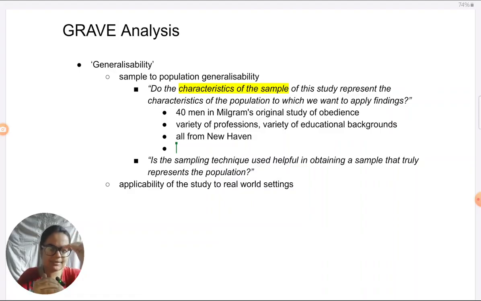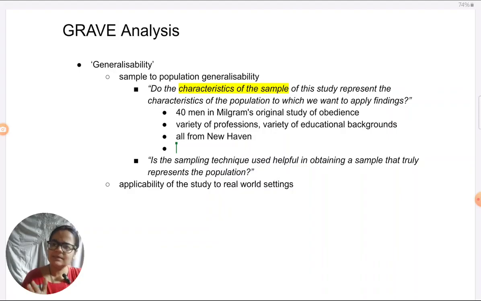So considering that he wants to generalize findings to everybody in the world, do you think now that this sample truly represents everybody in the world? To that extent, it will be generalizable, to the extent that it represents everyone. As far as having only men is concerned, which really stands out prominently, the results cannot be generalized to females. When it comes to situations of obedience, definitely obedience can be demanded from females also, not only from males.